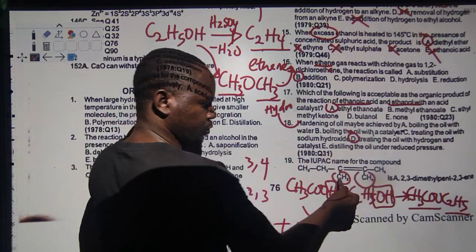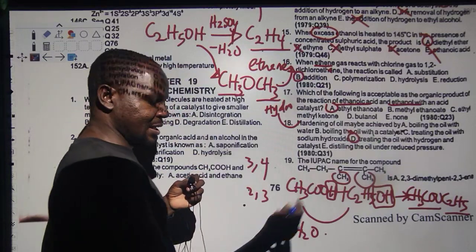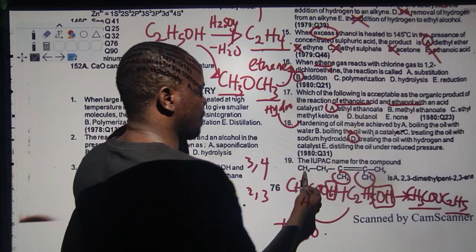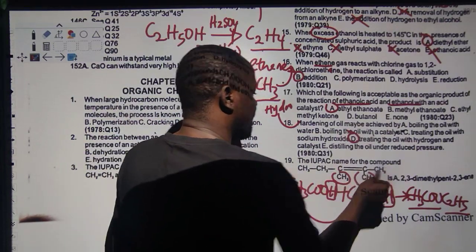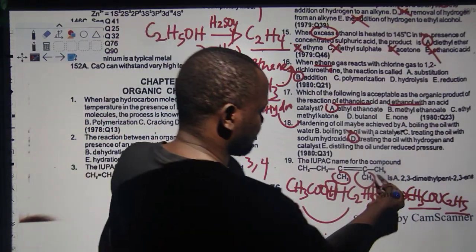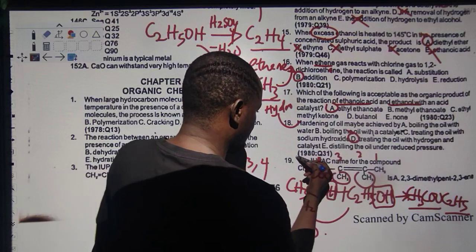How many methyl? 1, 2. The first methyl is on 2. The second methyl is on 3. So 2, 3 dimethyl. I don't know how you pronounce it. Then how many carbons are there? 1, 2, 3, 4, 5. Five carbon is pronounced pent. I'm starting from this side now: 1, 2, 3, 4, and 5.